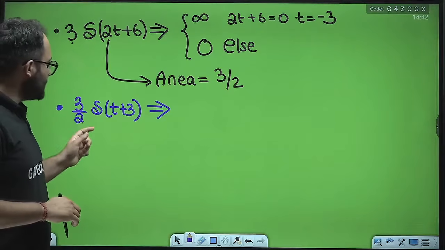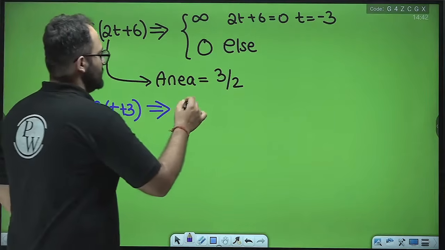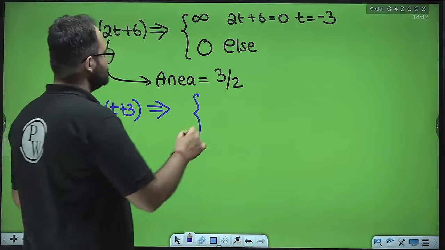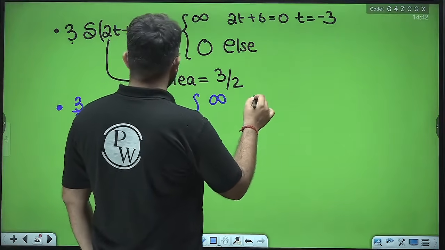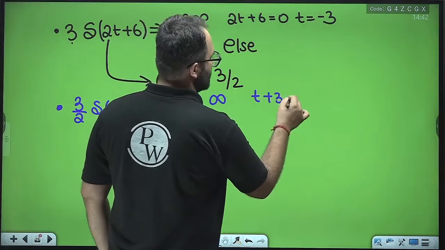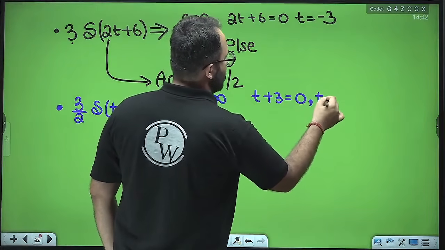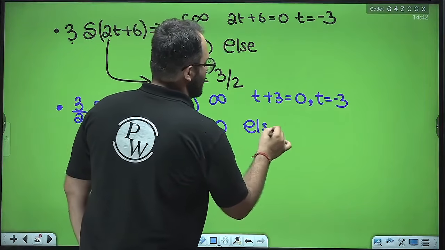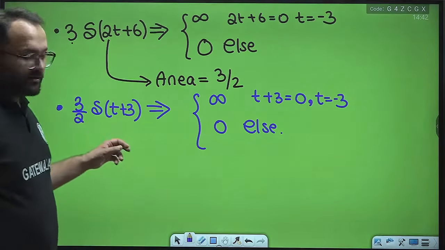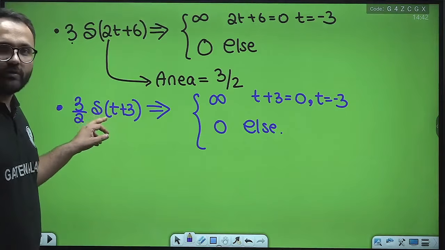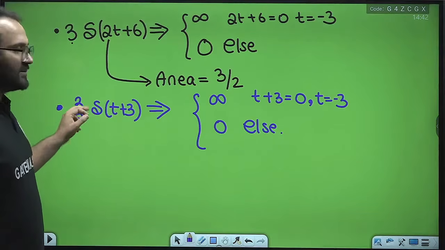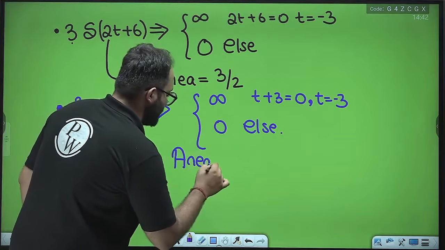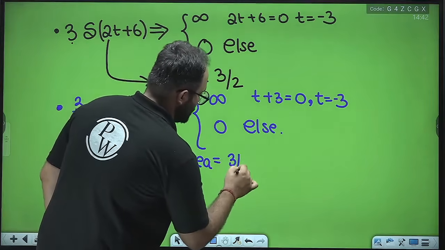We can see that the value is infinity and the location is where t plus 3 equals 0, that is t equal to minus 3, and 0 elsewhere. Since with this t there is only one term outside, which is 3 by 2, the area will be 3 by 2.